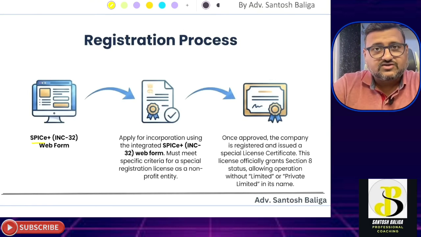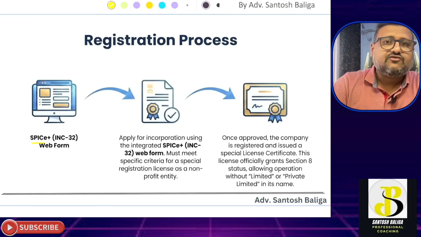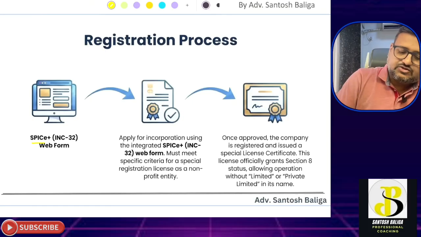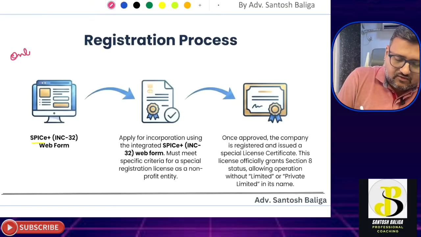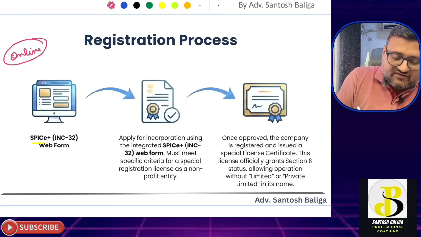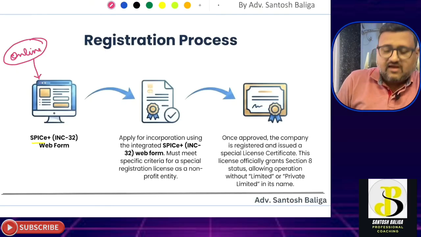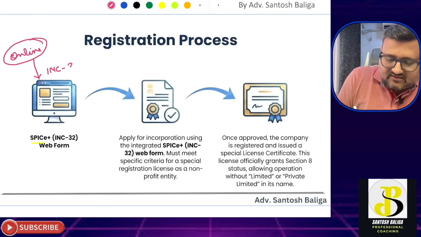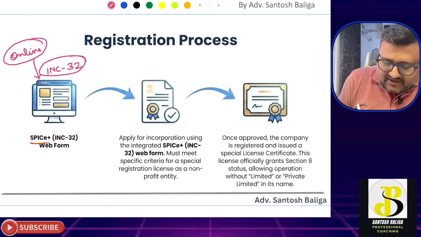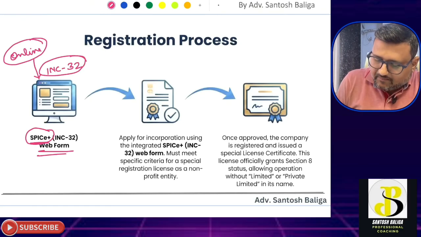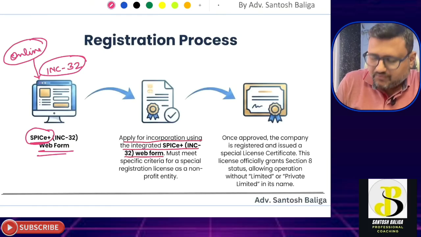Okay, the company has to get a license from the central government. For getting this license, the application has to be made online. It has to be an online registration process. For this online registration, the company has to fill the INC 32 form on the Spice Plus web portal. So apply for incorporation using the integrated Spice Plus INC 32 web form, the online form.